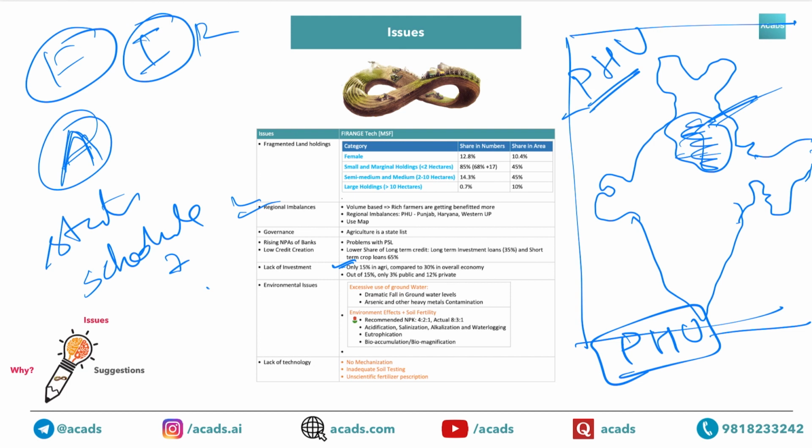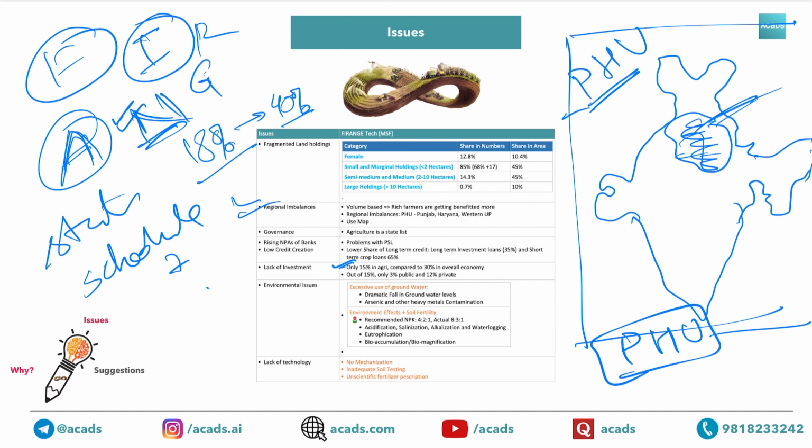Another thing that you need to write about lack of credit or NPAs. So agriculture, it comes under priority sector lending in banks. So around 18% it is mandated that out of 40, 18% should go to agriculture. So this creates NPAs. So this has been captured in N of Firangi.